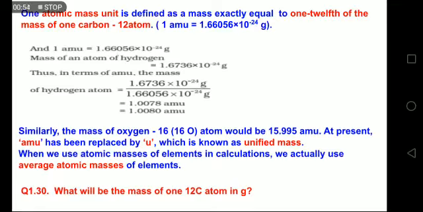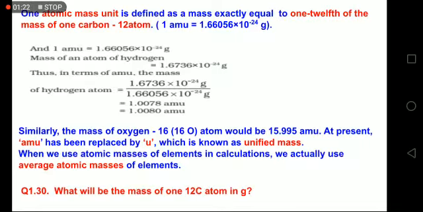That would be 12 divided by Avogadro's number, because 12 grams is the mass of 1 mole of carbon atoms, and 1 mole is 6.023 × 10^23 atoms. So simply divide 12 by Avogadro's number, and always write your answer in decimal form, at least up to 2 decimal places, and always write units with the answer.